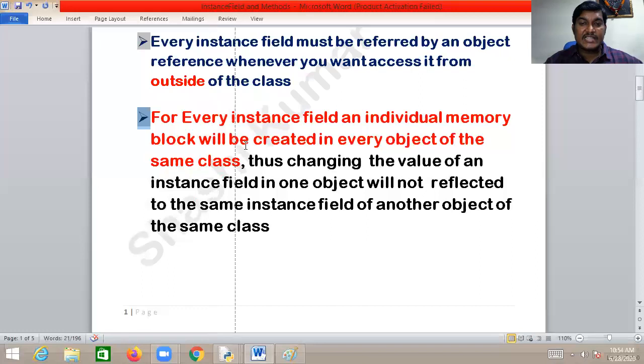For every instance field, an individual memory block is created in every object of the same class. Thus, changing the value of an instance field in one object will not reflect in the same instance field of another object of the same class.